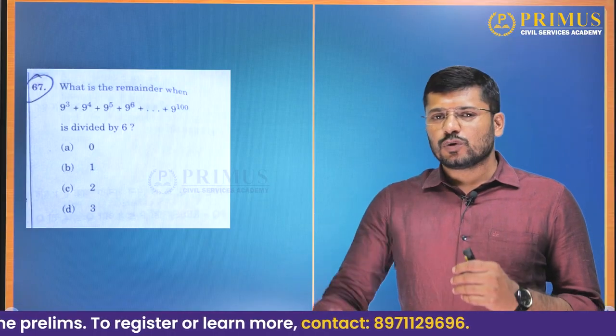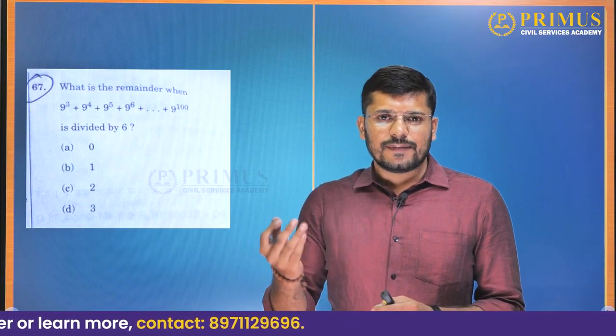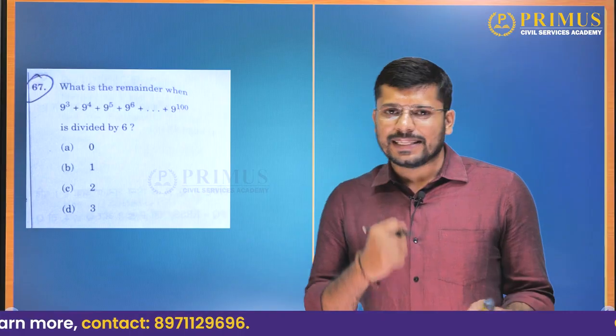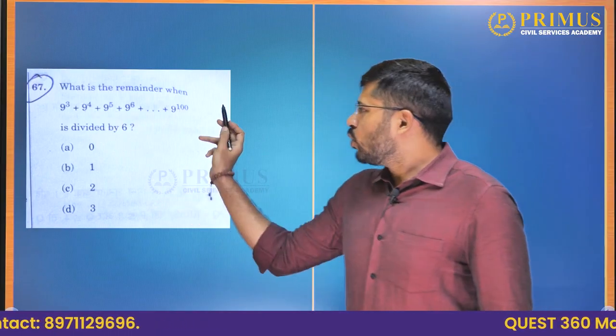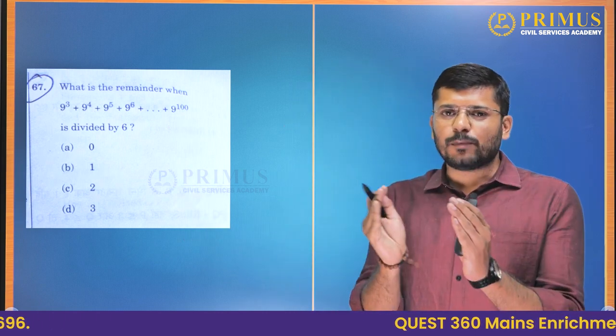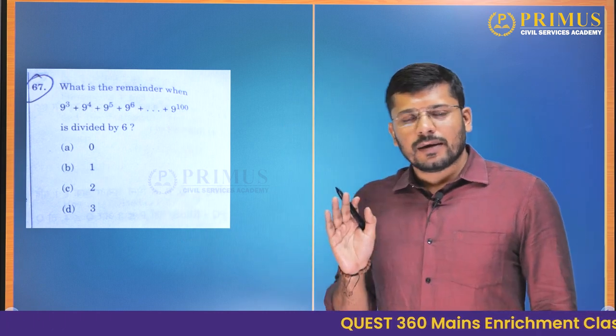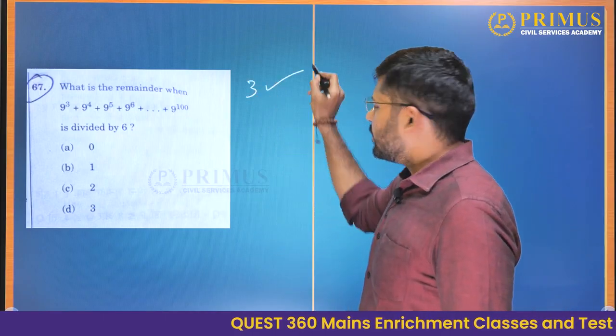So when you raise 9 to something, the resultant will be a product of 9. Hence, if it is divisible by 9, it is also divisible by 3. So all these individual terms are divisible by 3. So when you add multiples of 3, their sum together also has to be divisible by 3. So this term is divisible by 3.